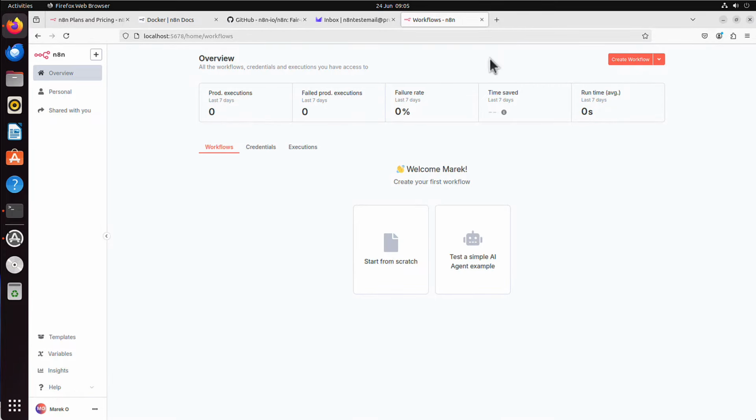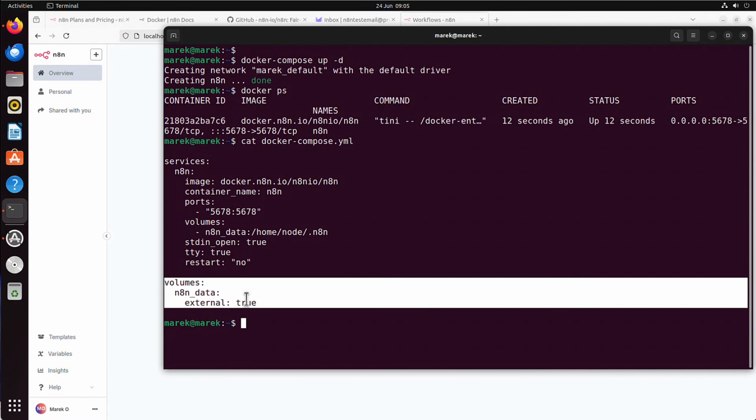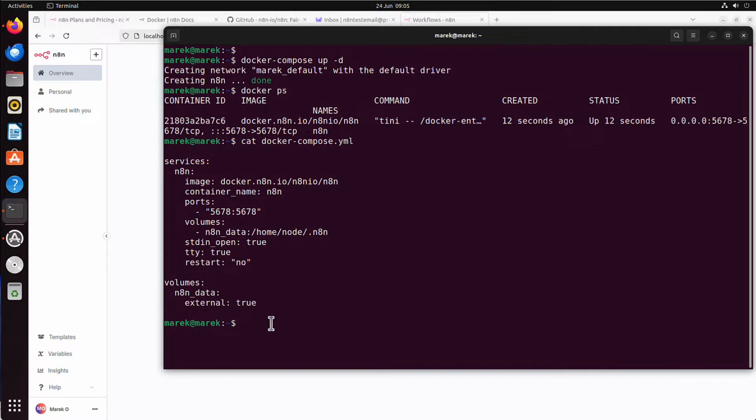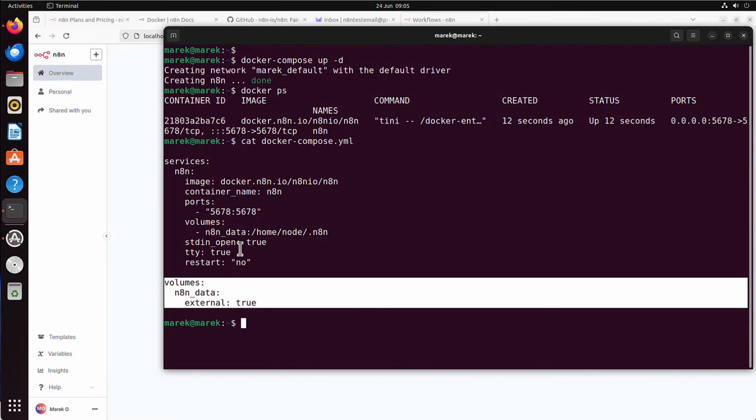It doesn't take me to this account creation, yes? Why does it do that? Because I matched this volume. This volume was already created. That means it doesn't matter if I run docker run or if I run docker compose up -d, we write simply to the same volume, to the same storage. Whatever I saved when I ran docker run, I can also read from that location when I run docker compose up -d, because I use the same volume. I hope that makes sense.